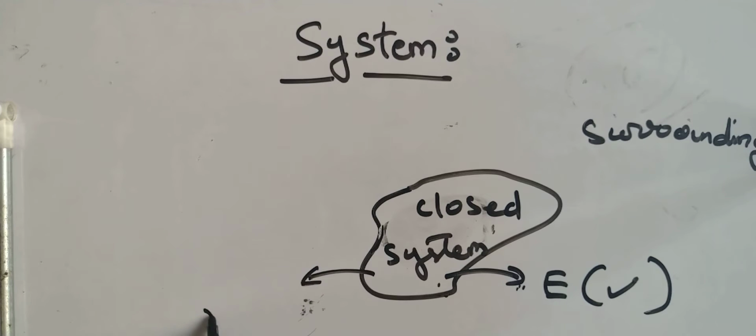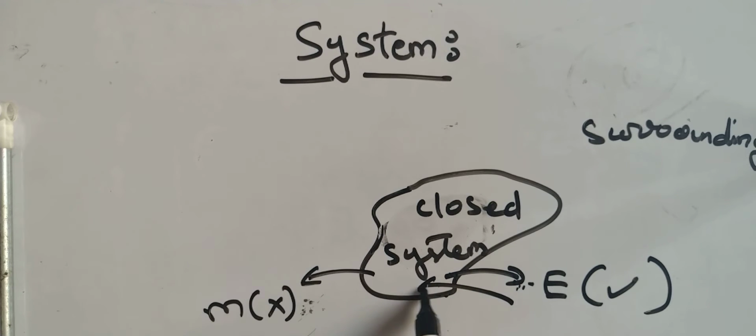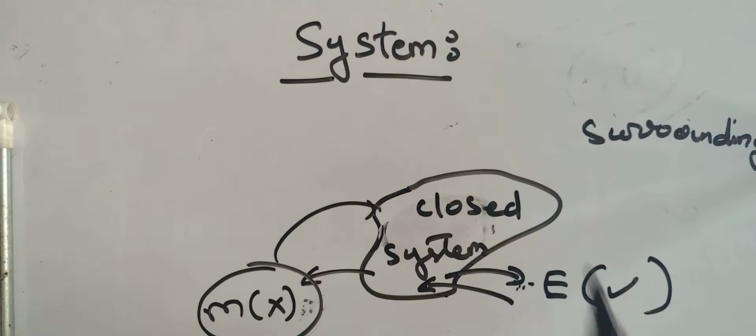In a closed system, mass never crosses the boundary. Understand this. Energy can either interact with the surrounding, coming in or going away, but mass will never cross the boundary. Mass will always be contained within the system.